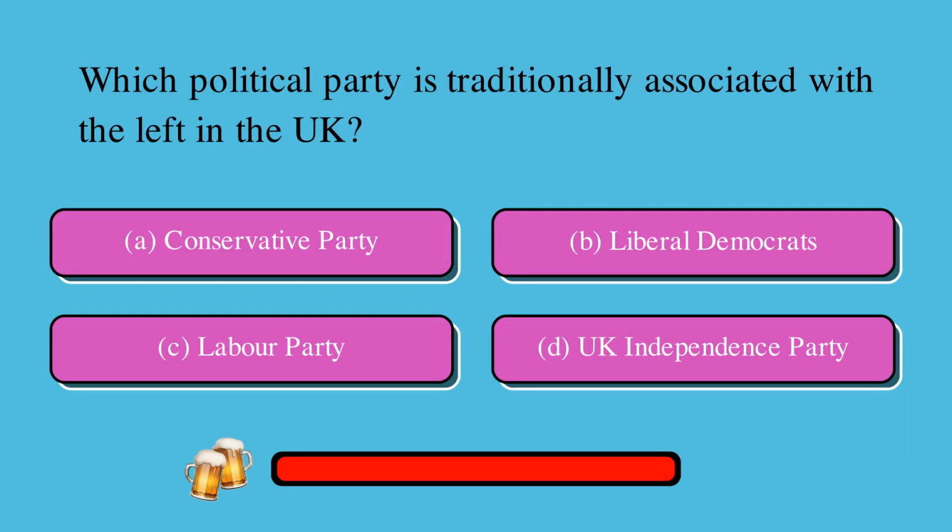Which political party is traditionally associated with the left in the UK? Is it A, Conservative Party, B, Liberal Democrats, C, Labour Party, or D, UK Independence Party? The correct answer is C, Labour Party.